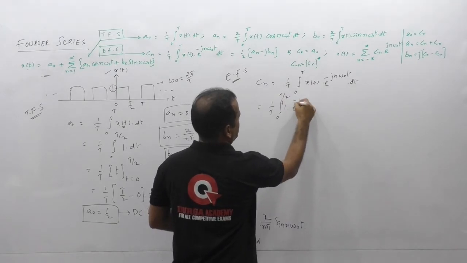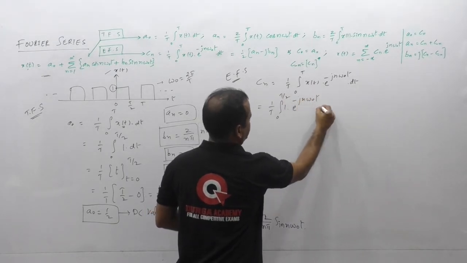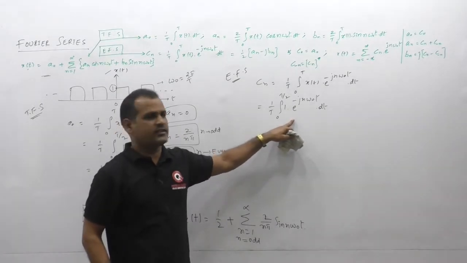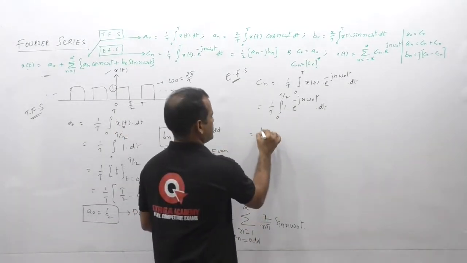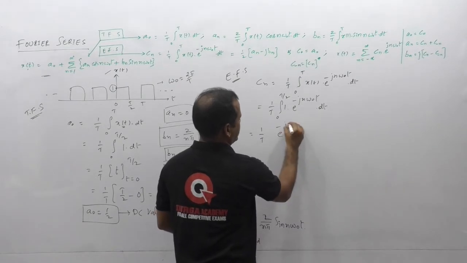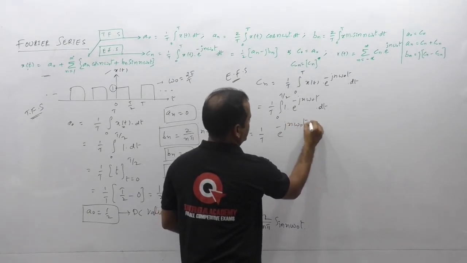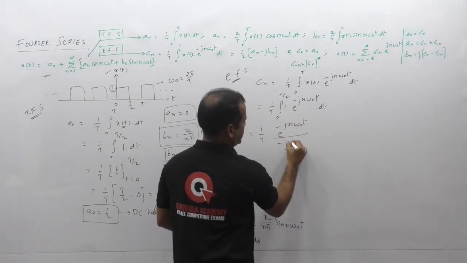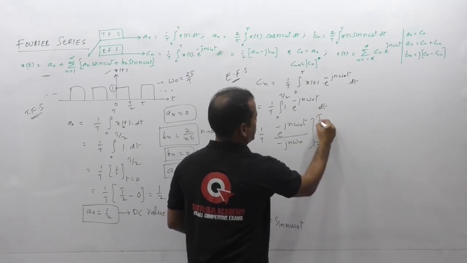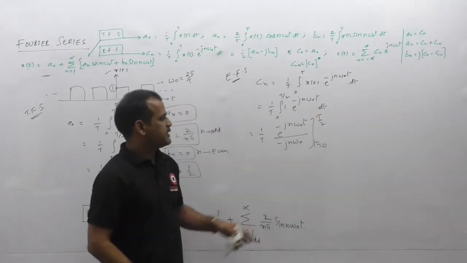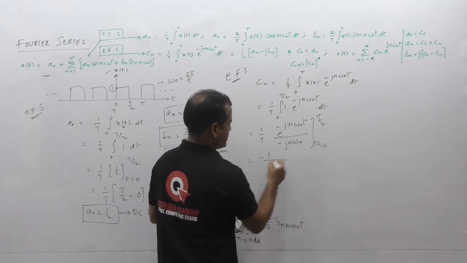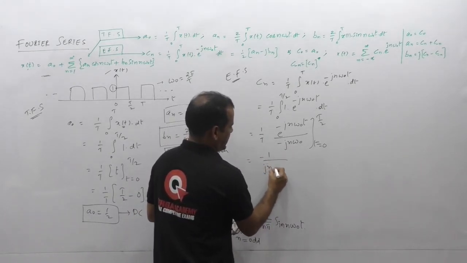The remaining e to the power of minus j n omega naught t dt. So we have integration of a single exponential in this expression. So this is 1 by T, exponential e to the power of minus j n omega naught t divided by minus j n omega naught, with the t limits from 0 to T by 2 here. And then after substitution of the limits, we are getting that this is minus 1 by j n omega naught